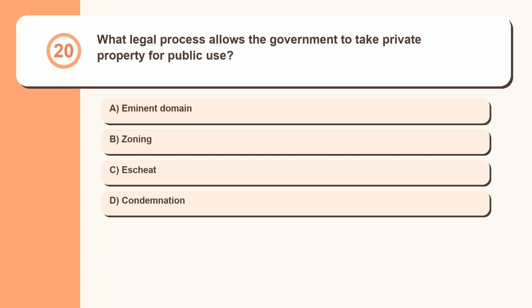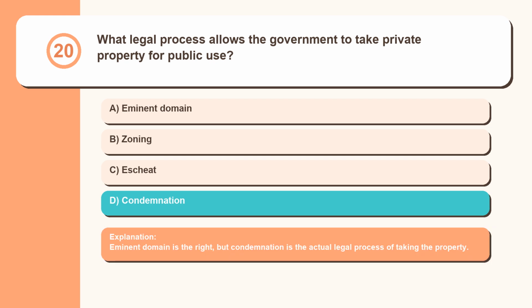Question 20. What legal process allows the government to take private property for public use? Eminent domain, zoning, escheat, condemnation. Eminent domain is the right, but condemnation is the actual legal process of taking the property.